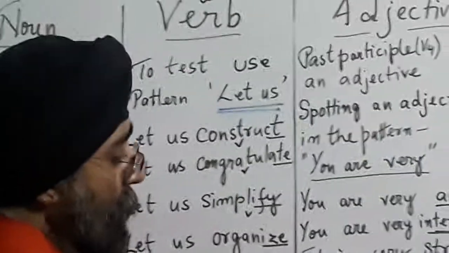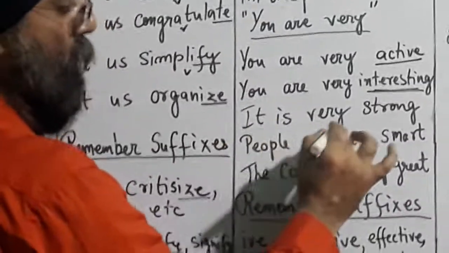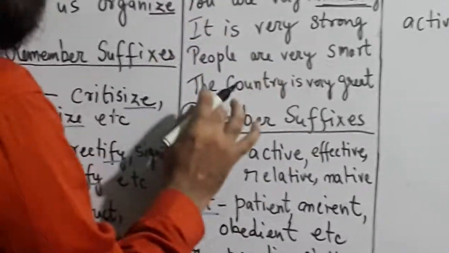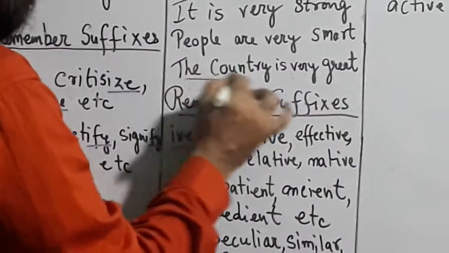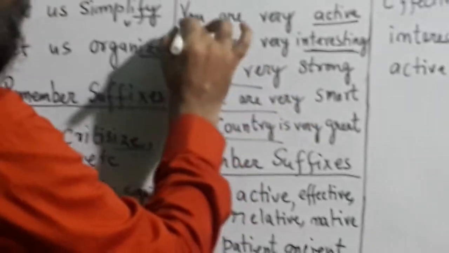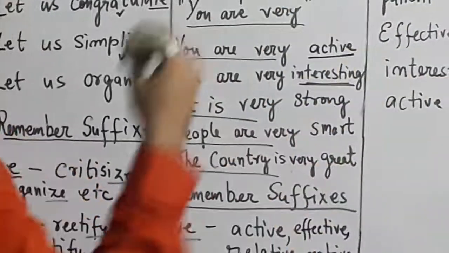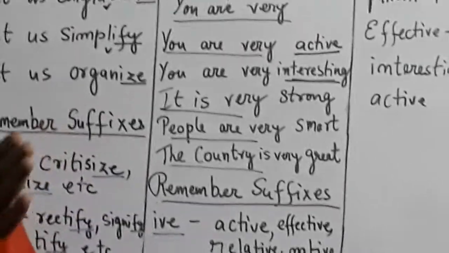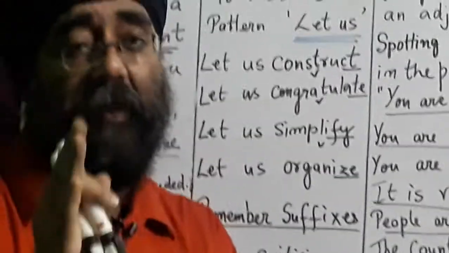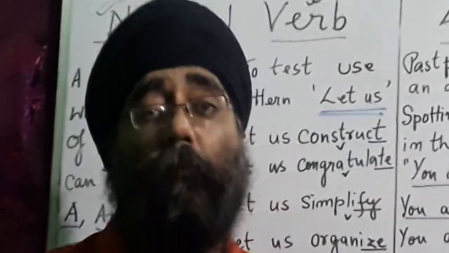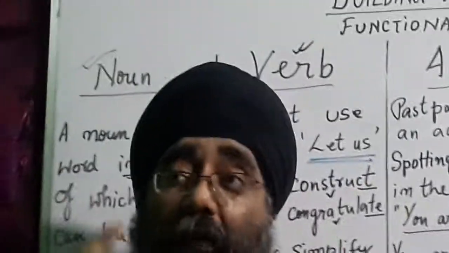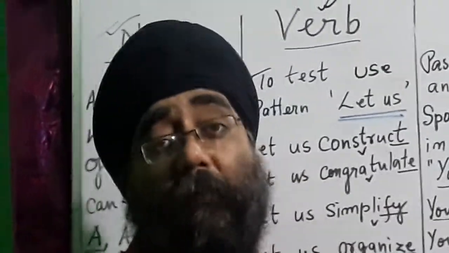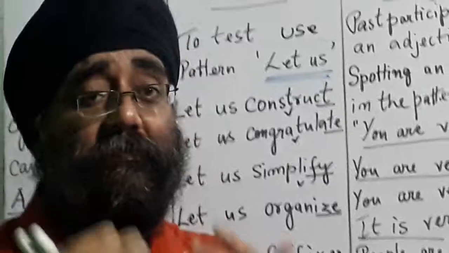Again we have a different pattern. It is very strong. So it is very is also a pattern. People are very smart, people are very is also a pattern. The country is very great. So these three patterns can help you to spot an adjective, and this will help you to improve your vocabulary of adjective types. Adjective types are very important to describe a person, to criticize or to praise someone. So you need to bag some adjective words.